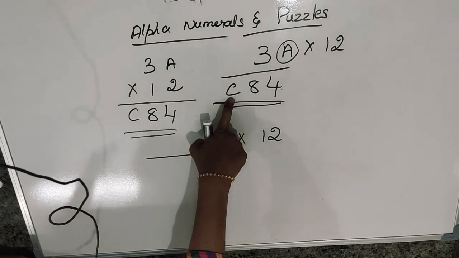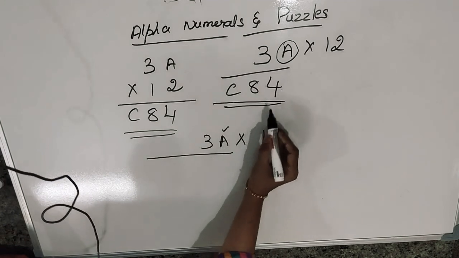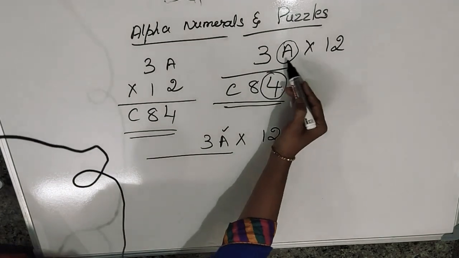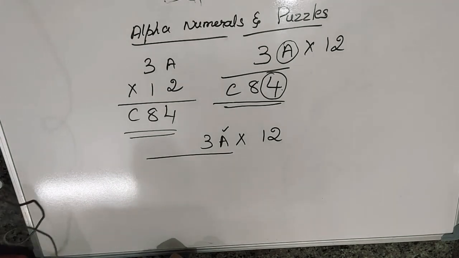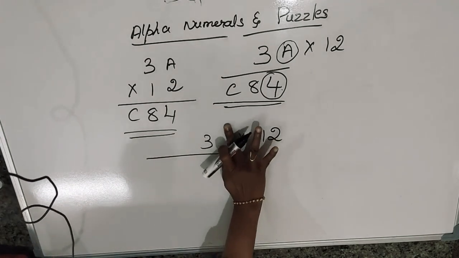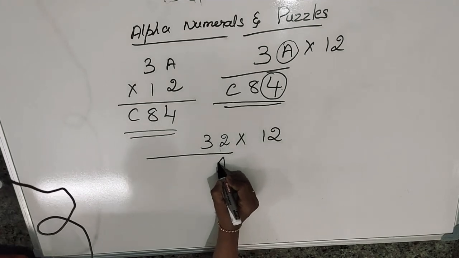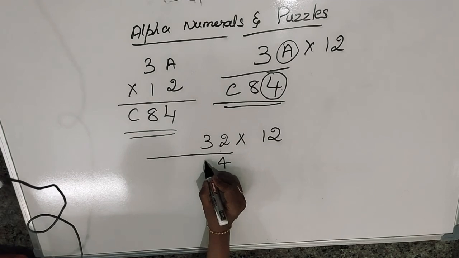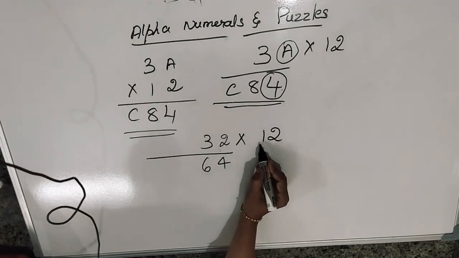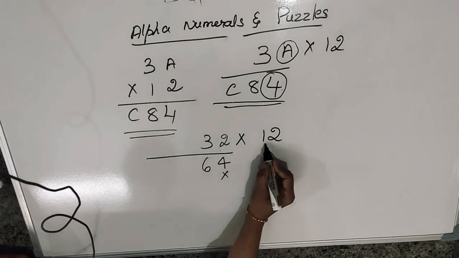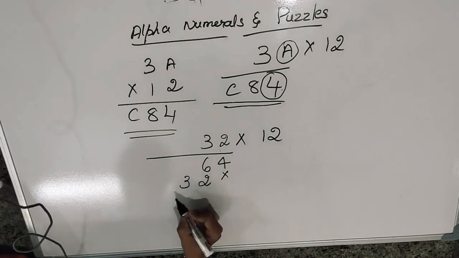That you must remember. Now, when I get 4 in the unit place, 2 into what number comes as 4? 2 into 2 comes as 4. I will check with 2. 2 into 2 is 4. 2 threes are 6. Next, 1 two is 2, 1 three is 3.